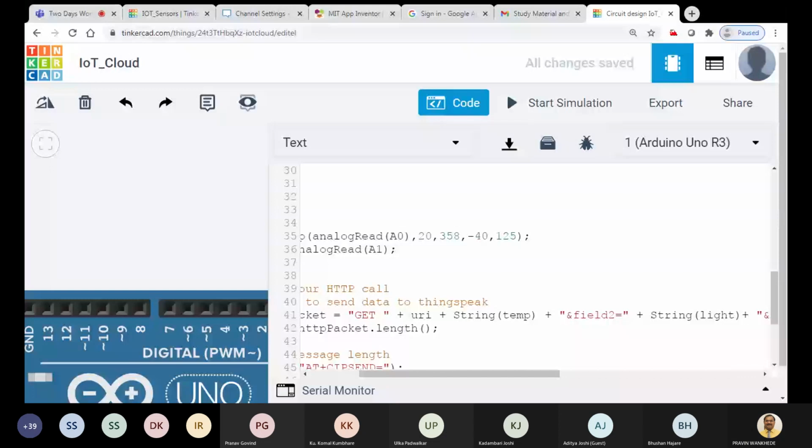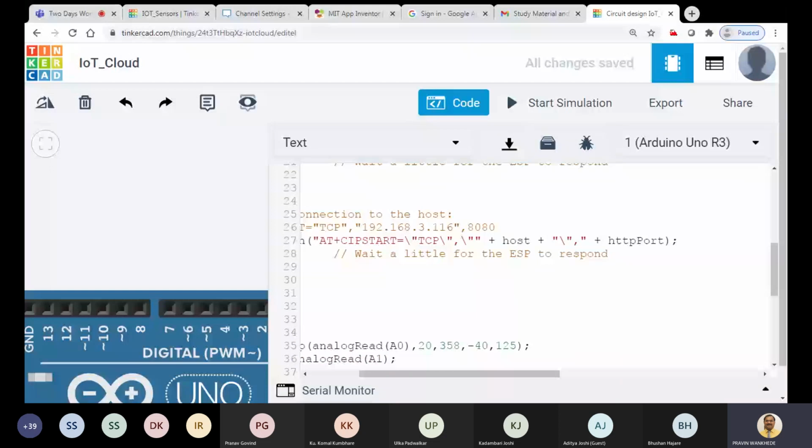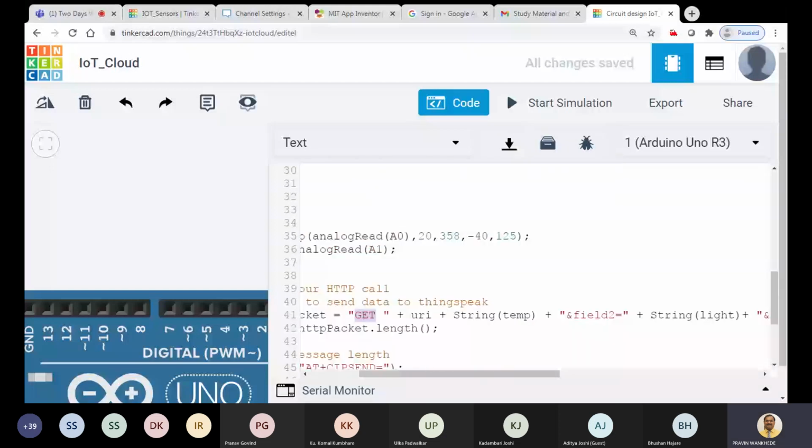So get, then, as we have already connected with the host, there is no need to add the host in this link. So URI plus the string. Okay, and then see, again I have used &field2=, the same way we have used &field1= here.